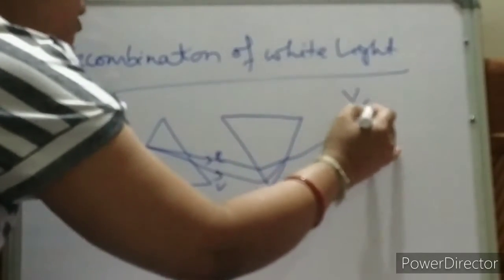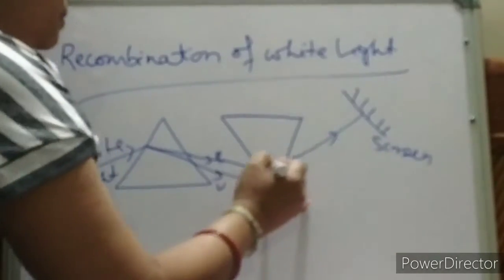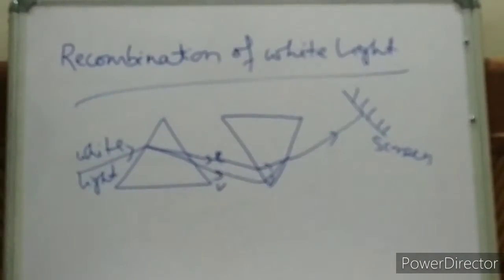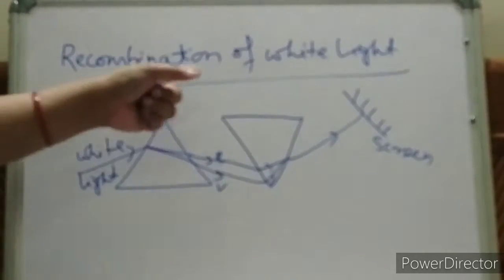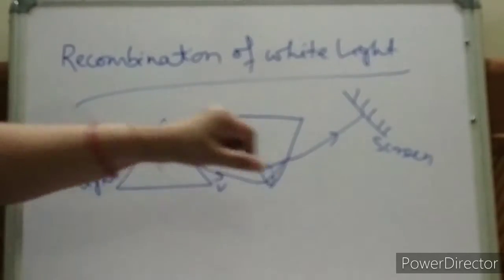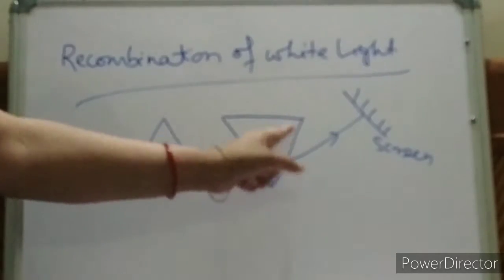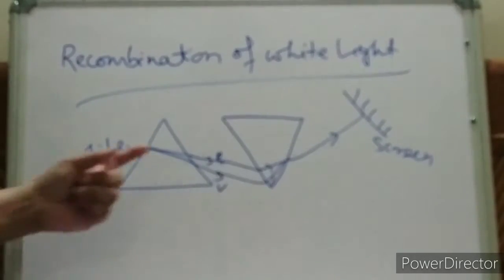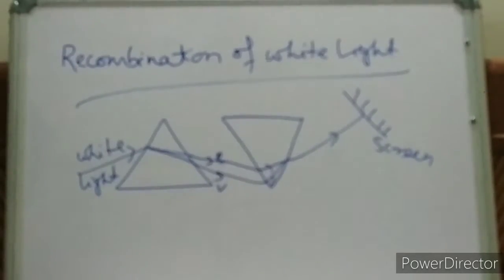Put a screen over here. This is your screen. So he placed another prism but in the opposite direction. Then he found a beam of white light emerging from the other face of the second prism.